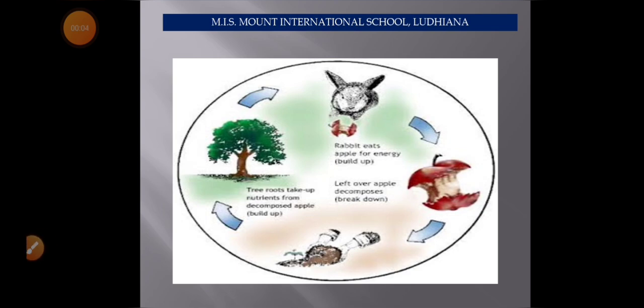Now he will throw away this apple, and the leftover apple will be decomposed by the microorganisms and then mixed with the soil. Then the roots of the trees will get the nutrients from the soil in which the decomposed apple is present. In this way the whole cycle continues, which shows us the dependence of one on another.